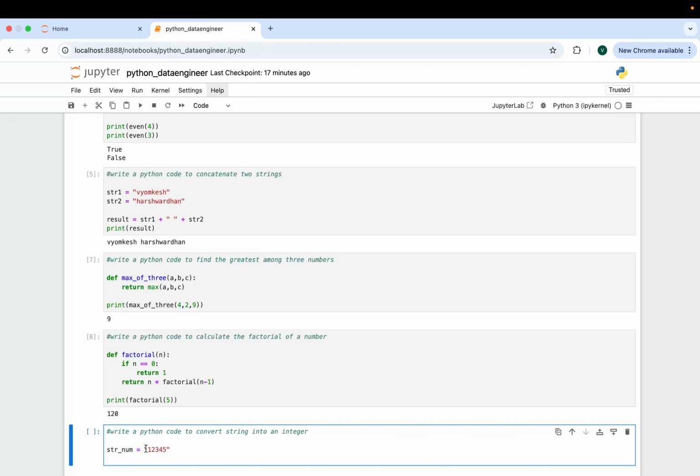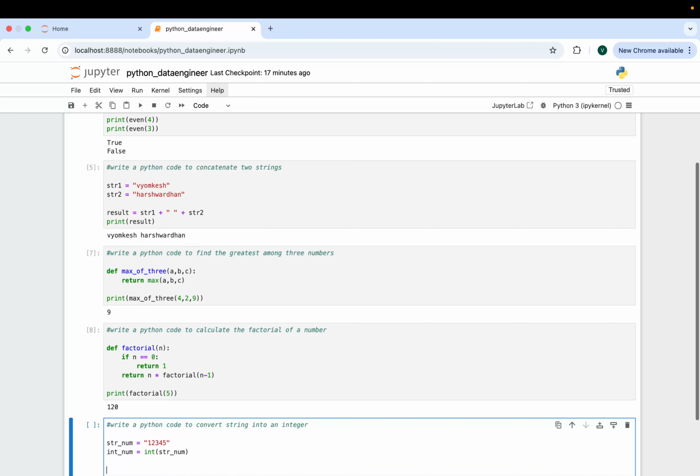So str_num is a variable which contains 1 2 3 4 5 as a string, but we want this 1 2 3 4 5 as a number. So how to convert this, we'll see here. It's very basic. We'll pass this one, and when we print num, it's going to give 1 2 3 4 5 as a number.